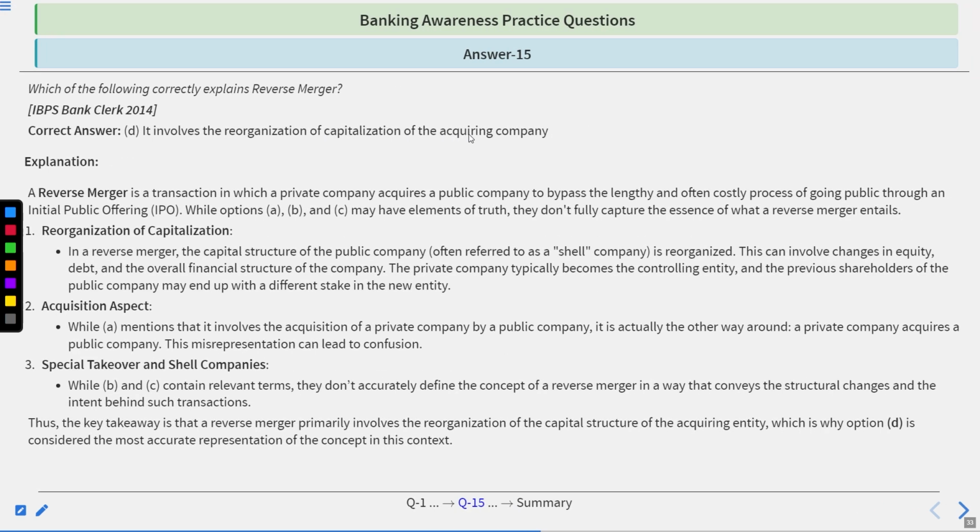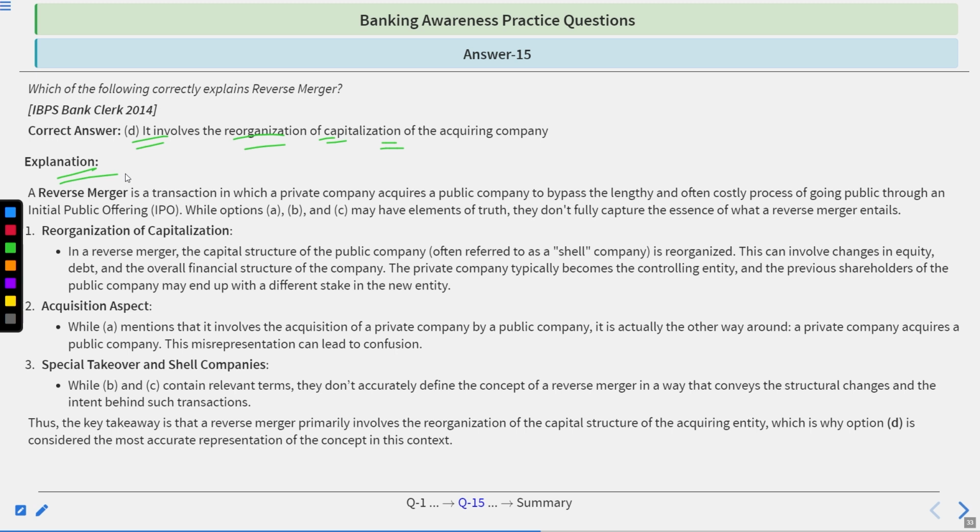Time's up. Correct answer is D, involves the reorganization of capitalization of acquiring company. Go by the explanation. Reverse merger is a transaction in which a private company acquires a public company to bypass the lengthy and often costly process of going public through an IPO. While options A, B, C may have elements of truth, they don't fully capture the essence of what a reverse merger entails. First is reorganization of capitalization.